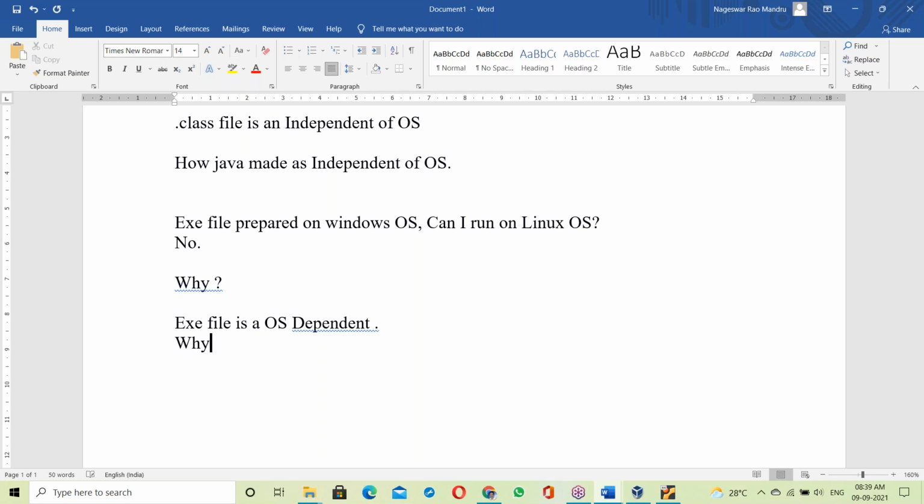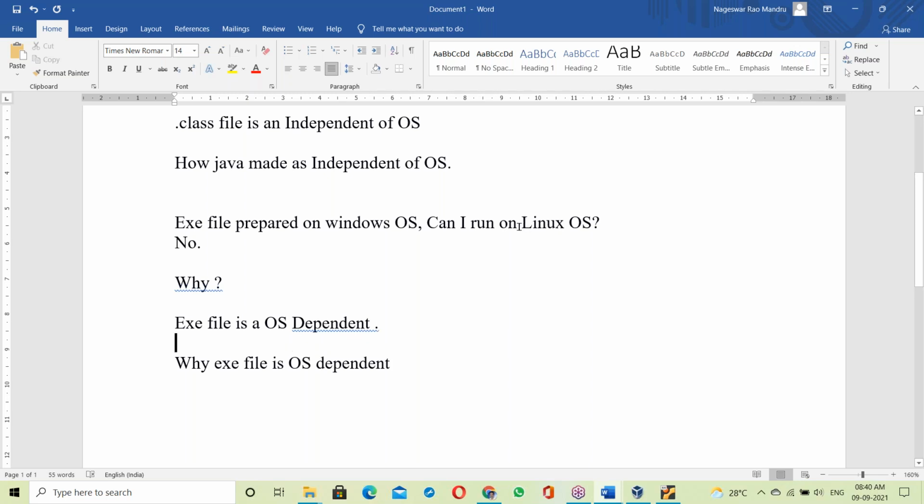Next, the immediate question: why is an exe file OS dependent? We should answer this here.